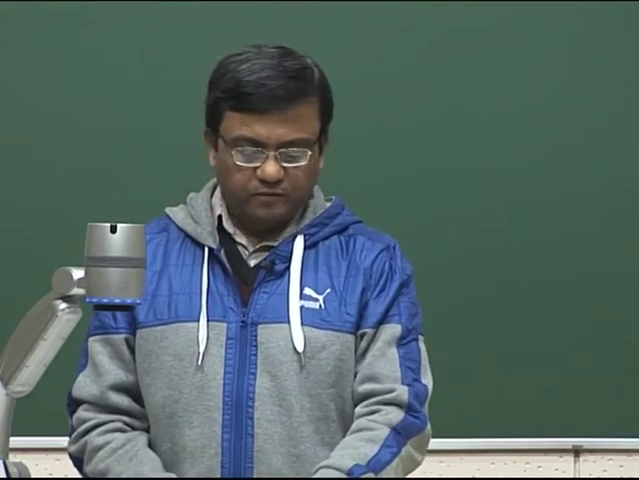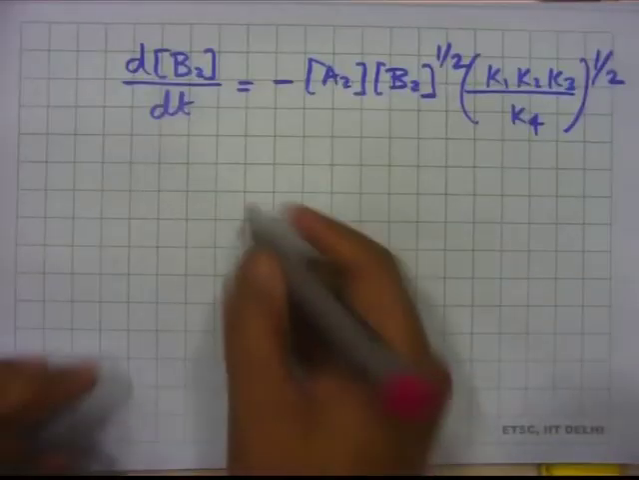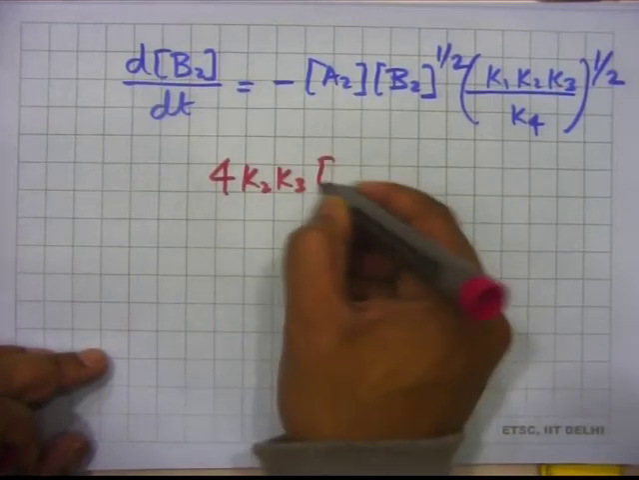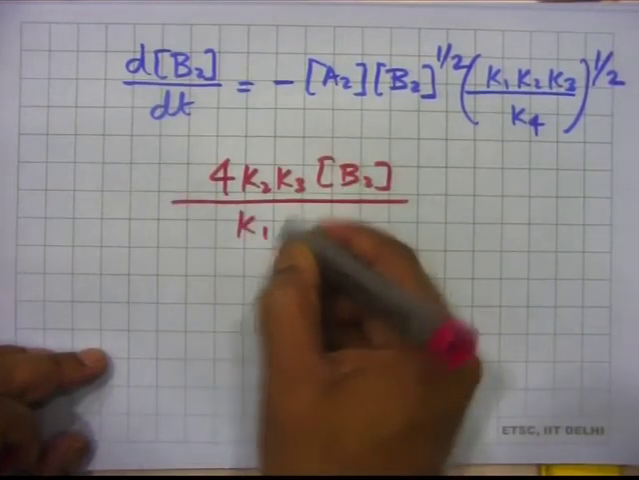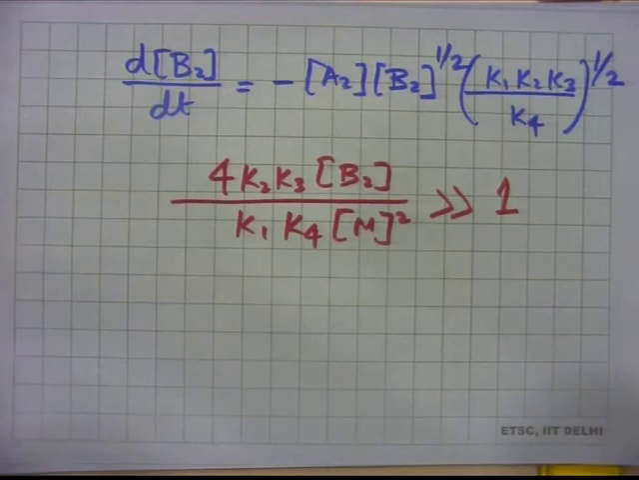Now, just one more point, or two more things, before we proceed further. One is that we looked at this term and we assumed it to be much greater than 1, and we said that this is probably okay because K2 and K3 are supposed to be larger than K1 and K4. That was the justification, because K2 and K3 are propagation reactions. Now, even this is not always valid. This is not valid, for example, if the pressure is high.